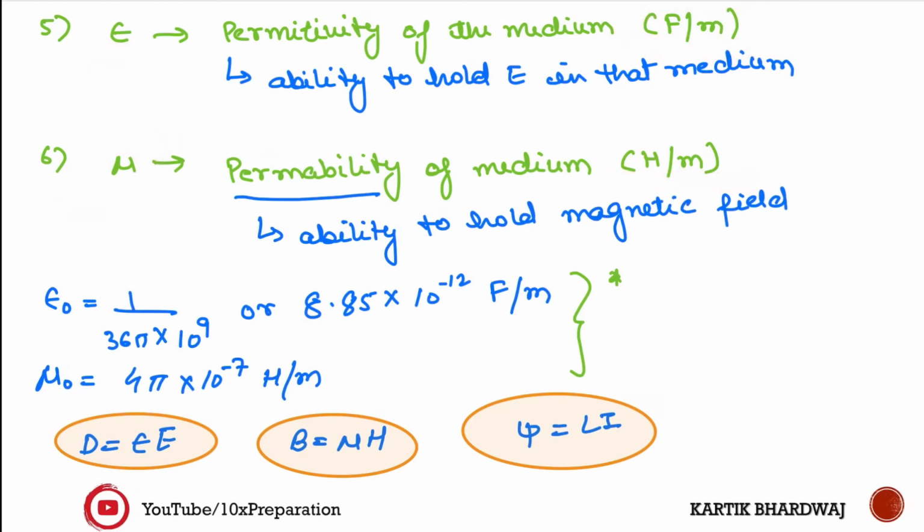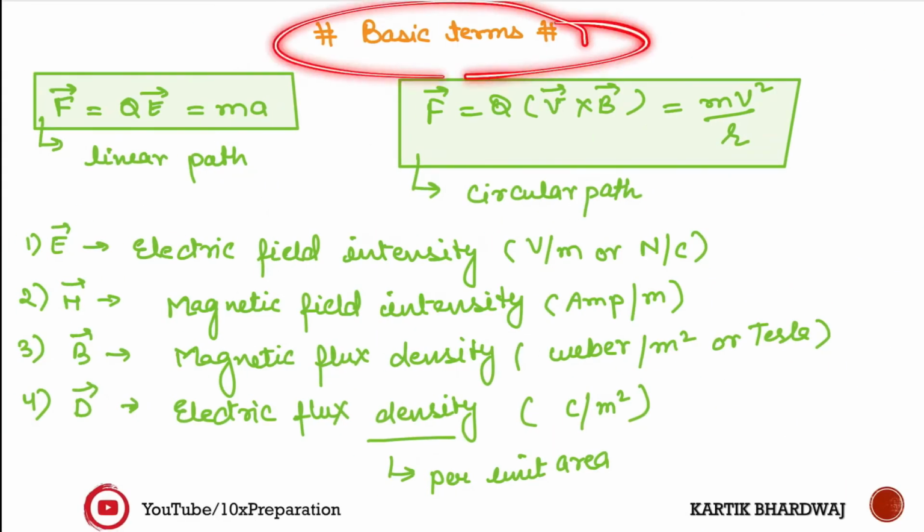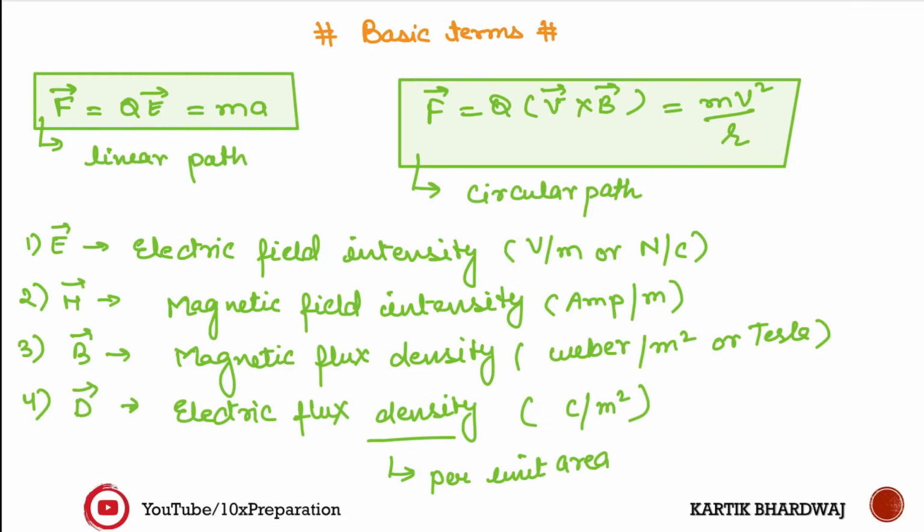Among these, D and E are related to each other with the help of epsilon. D is equal to epsilon into E. B is related to mu into H. And phi is equal to L into I. So these are the important relationships between these quantities. These are the basic terminologies based on which we will proceed through the entire electromagnetics.